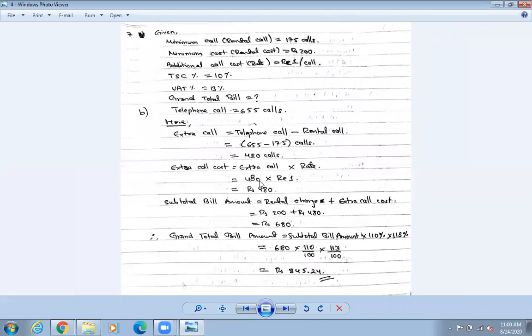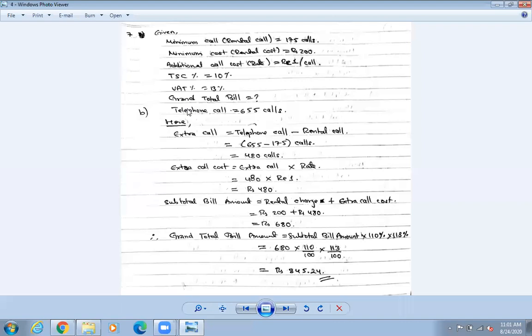The charge, look at number 7, almost same is there. So the charge of telephone for first 175 calls is 200. That means minimum call is 175, minimum cost is 200 rupees. So the cost for each extra call is rupee 1. That means additional call cost भनेको rate भनेको rupee 1 दिएको छ हैन. And the service charge is 10 and the VAT is 13, and the same thing is given. Service charge means telephone service charge is given 10%, VAT percent is given 13%. And how much should 375 calls cost?